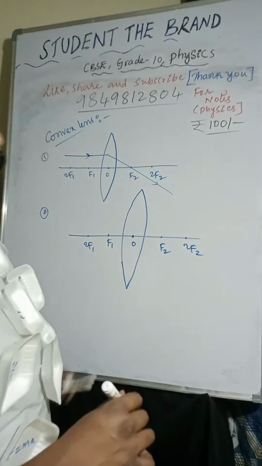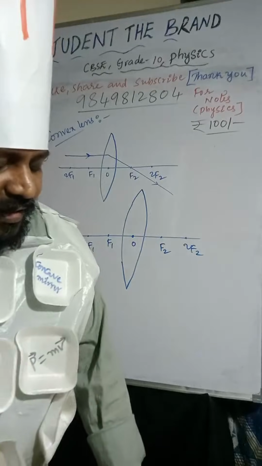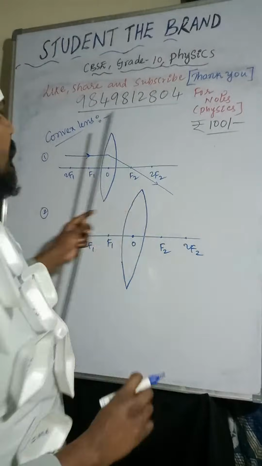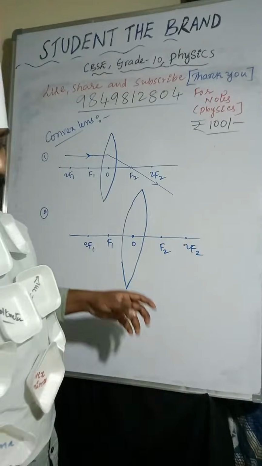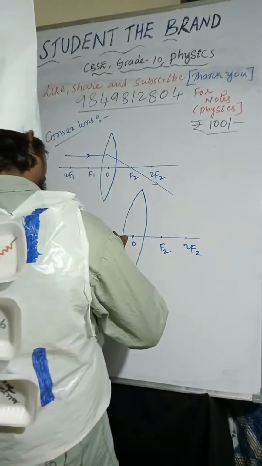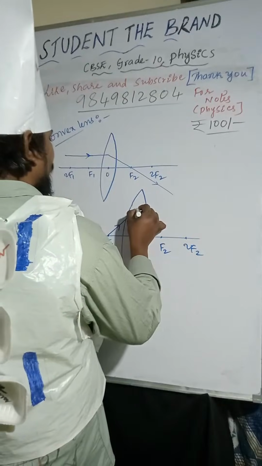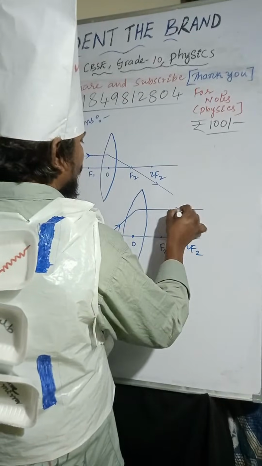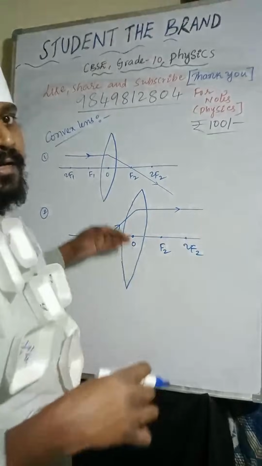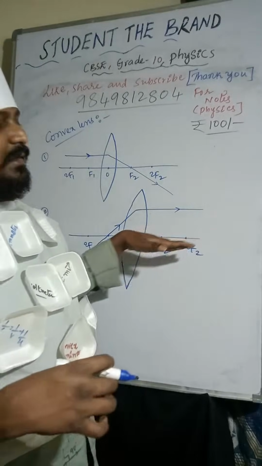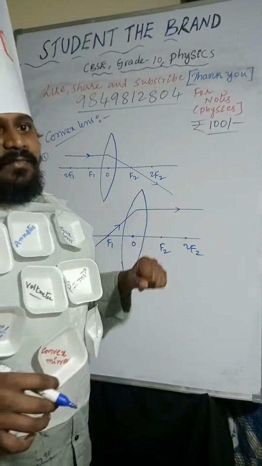Here the light ray is passing through focus, and after refraction it becomes parallel to the principal axis and moves towards infinity.